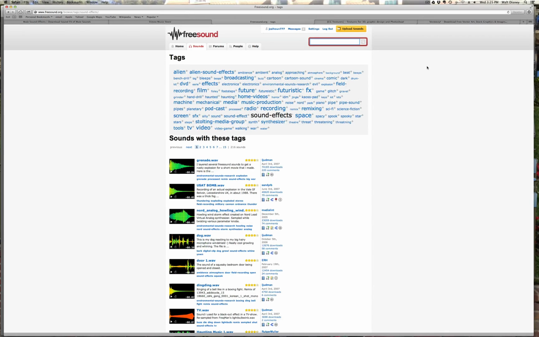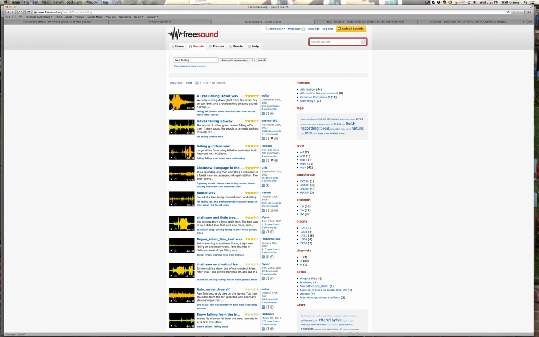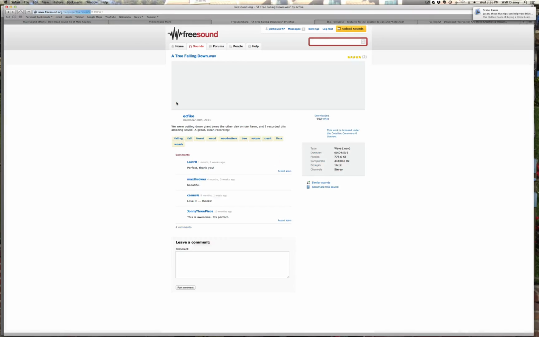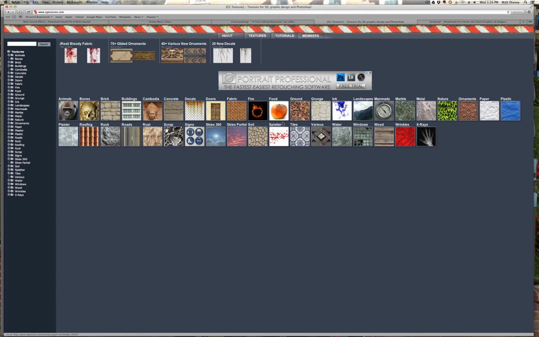So let's search for something. Let's search for tree falling. That's kind of a tricky one. I've never searched for that. But look at that, tree falling down right there. And it sounds darn good. So if I want that one, I just click on it. I think this one requires you to sign into a free account, but it's just free. There's no credit card, and I can just hit download right there. Super good resource.